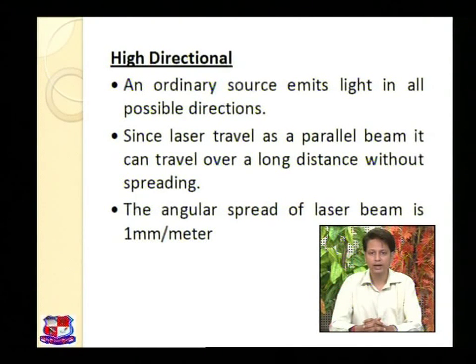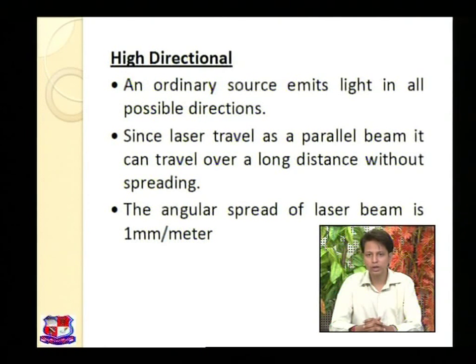Laser light is directional. An ordinary source emits its light in all possible directions, since laser travels as a parallel beam and it can travel over a long distance without spreading. That means if ordinary light scatters, it cannot travel over a long distance.